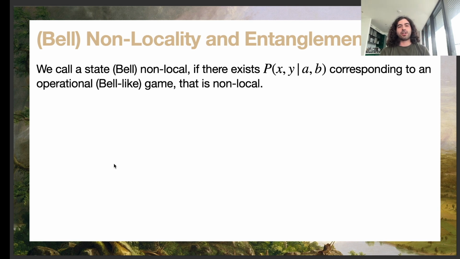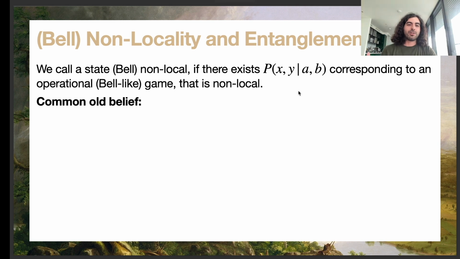So I can somehow, by abusive notation, also call a state non-local by saying that I call a state non-local if I have a Bell-like game with the probability distribution that I want from it, P(a,b|x,y), such that that probability distribution is non-local.